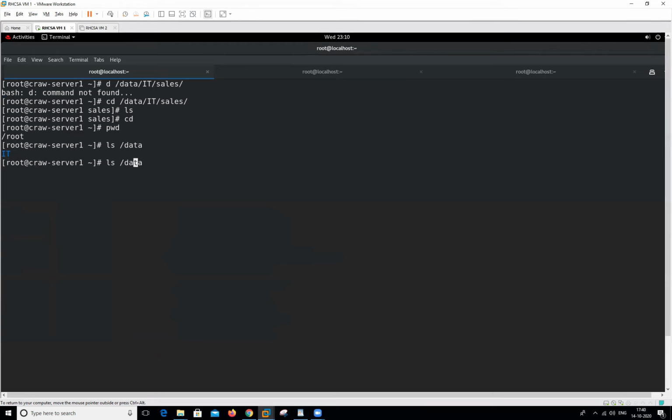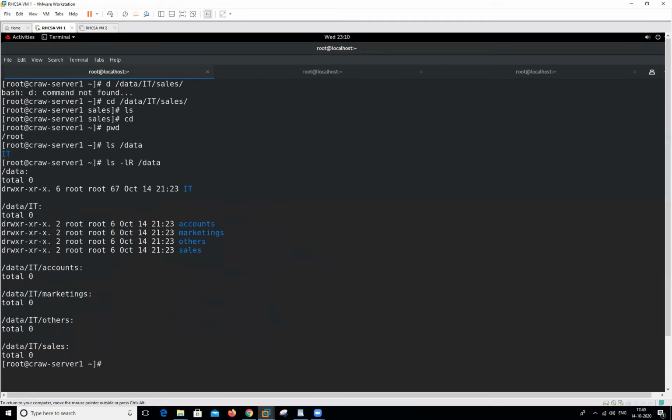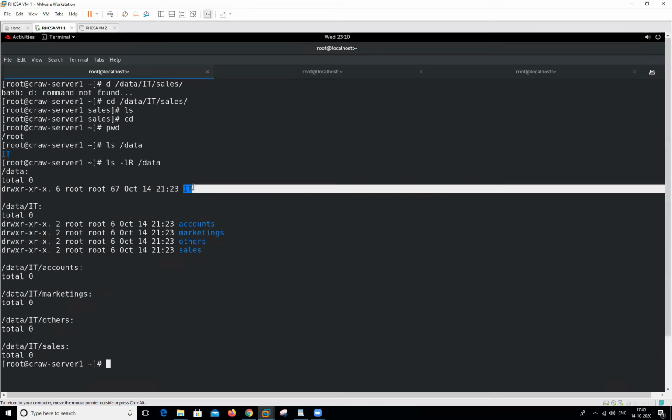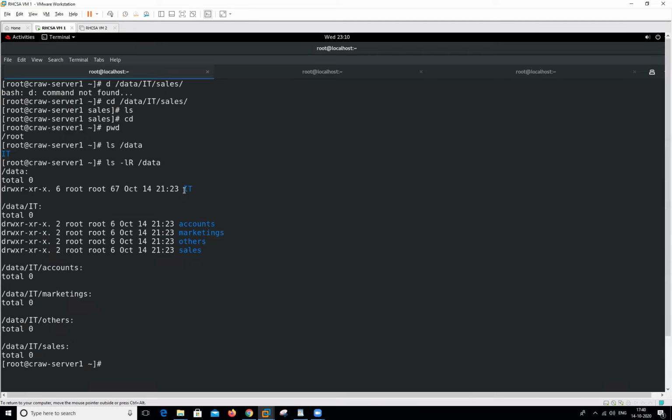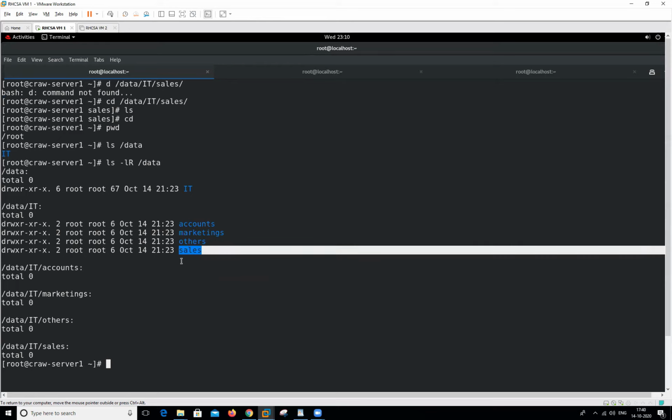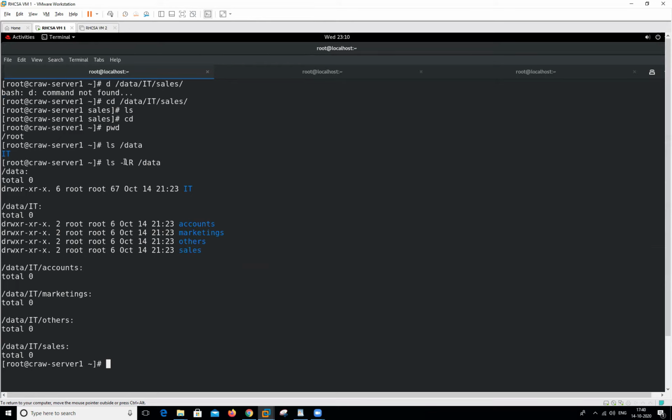We want to show all of these files by using one command. So what I will do is use this particular option, that's R. R means recursive. This will show me all the files and folders contained in this particular folder: accounts, marketing, other, sales. So we can use this one command. This is called recursive.